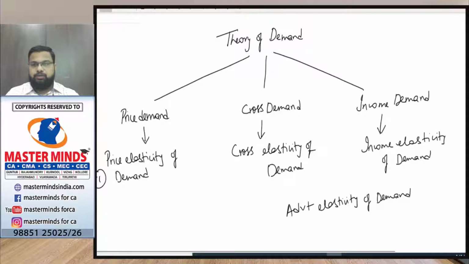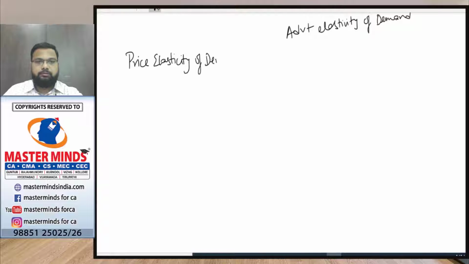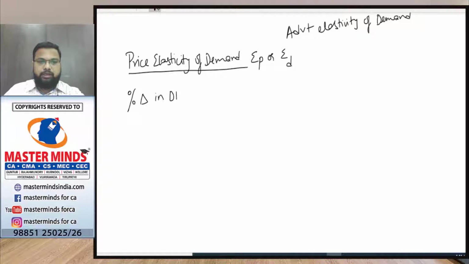So the first one is price elasticity of demand. What is meant by price elasticity of demand? Price elasticity of demand is also denoted as E suffix P or E suffix D. Here we try to measure the percentage change in demand due to 1% change in price.